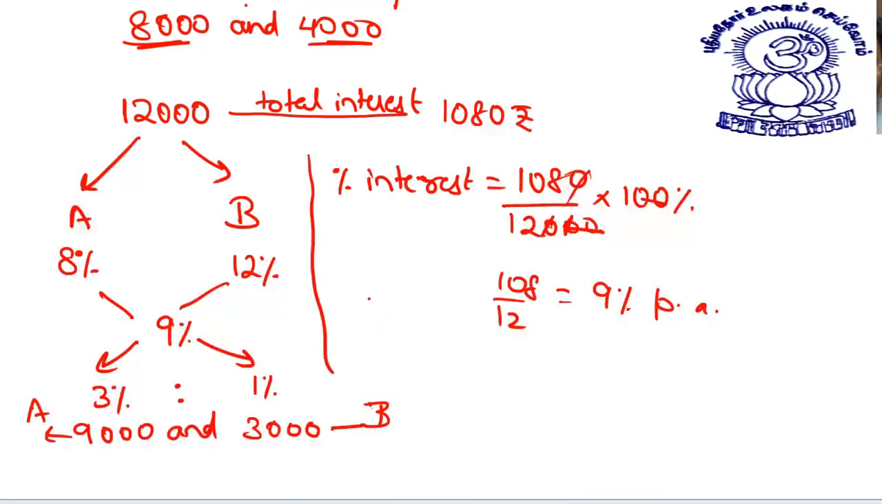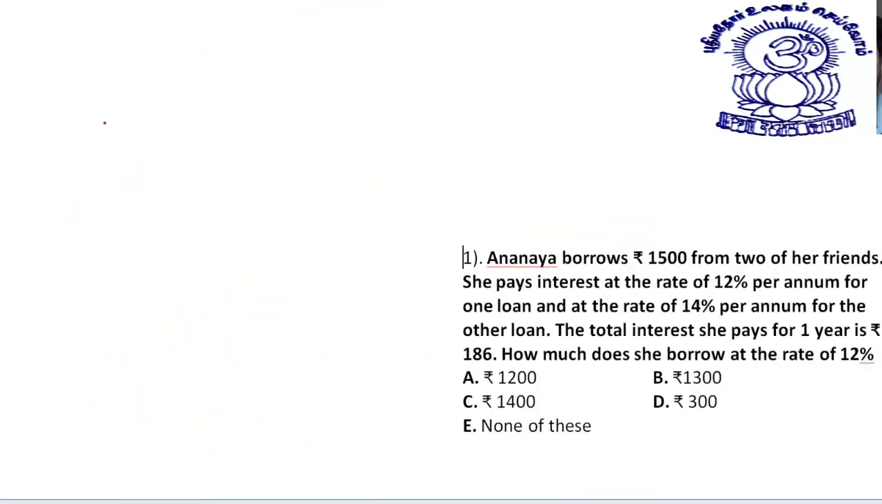Now let's take a few questions directly. Let's have the question. Ananya borrows rupees 1,500 from two of her friends. She pays interest. Ananya, you know, Chunky Pandey's daughter, okay? Let's say she borrows some money from Alia Bhatt and Ekta, Ekta Kapoor, okay? No, not Ekta Kapoor, Shraddha Kapoor, okay?